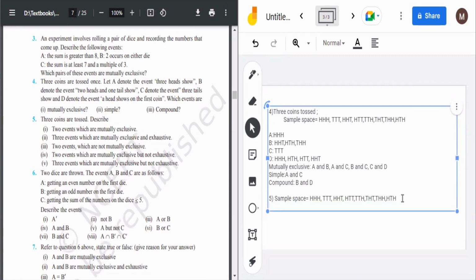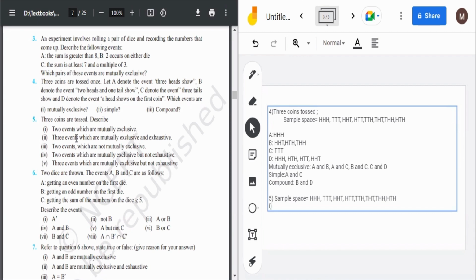Then we are asked about mutually exclusive events. How can we tell about mutually exclusive events? Those which are not colliding. Obvious, right? Describe two events which are mutually exclusive. We can take the same ones, 3 heads shown and 2 heads and 1 tail shown, because we have already described them above. We have to tell those two events where we can say that they are mutually exclusive, so it can be taken from question number 4 only. In question number 4, it is asking which are mutually exclusive events, and that only we have to describe in question number 5 first part. So we can take it from here only.